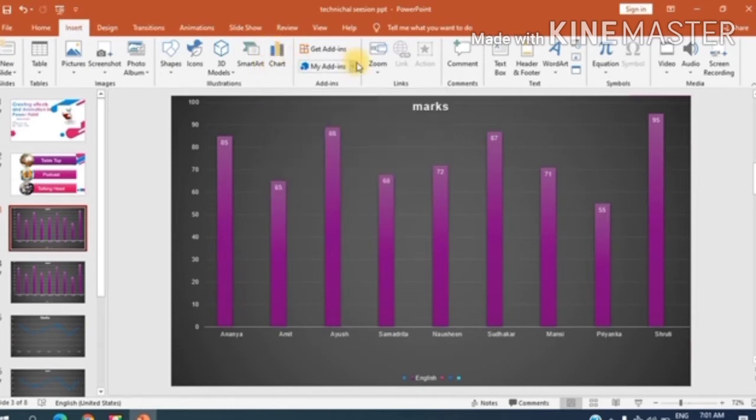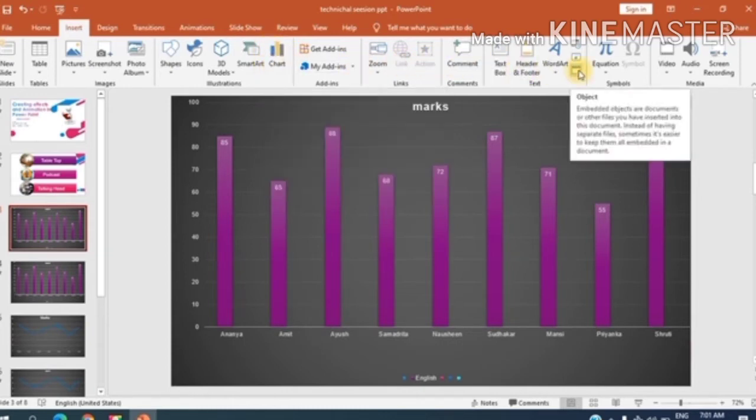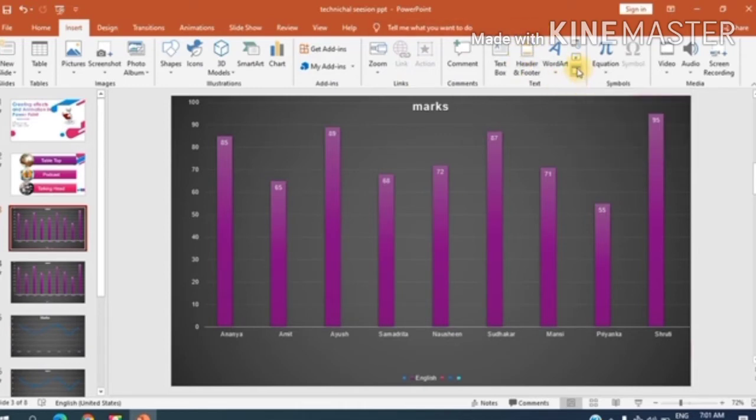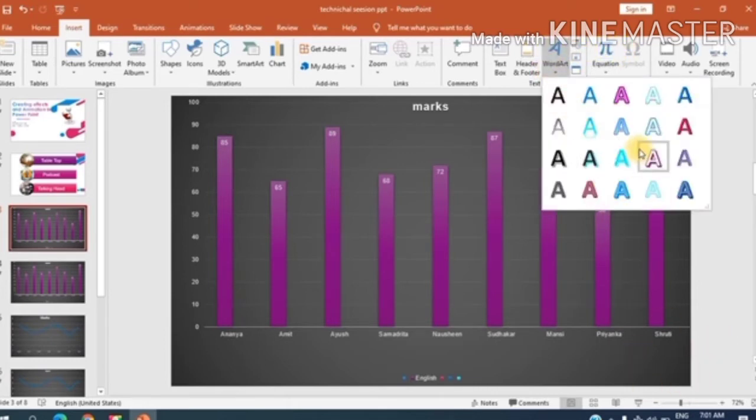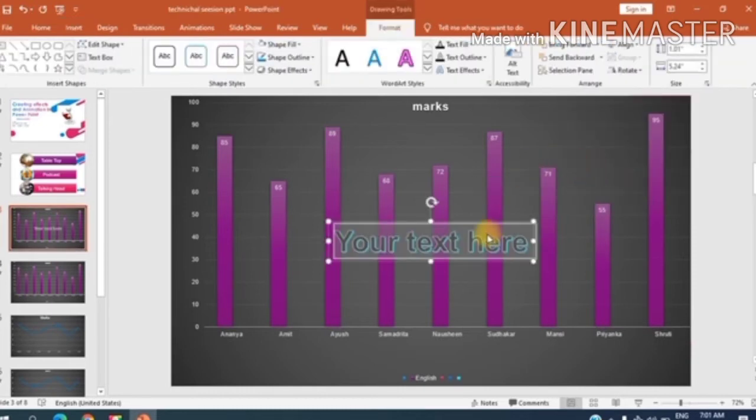But let's first see what are the other options given in this gallery here. You can see here the option word art, and then yes, with the help of this word art, you can imply any of the alphabetical style into your slide. See, these various types of text can be inserted.